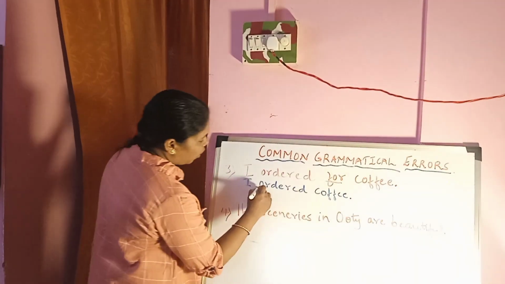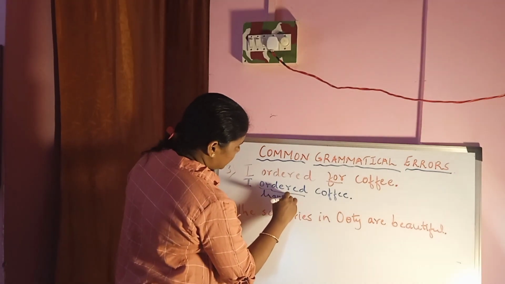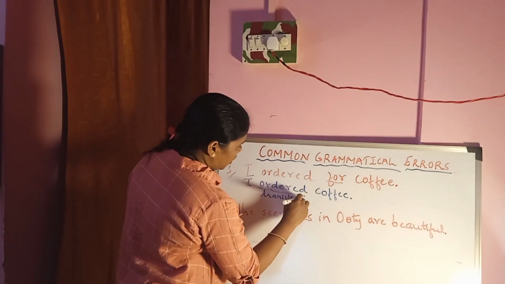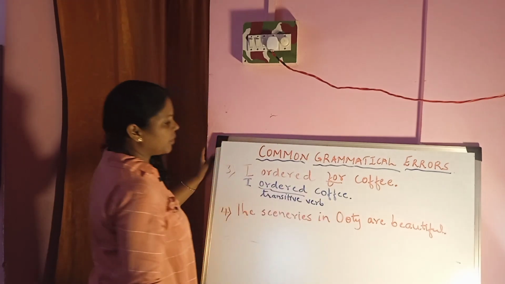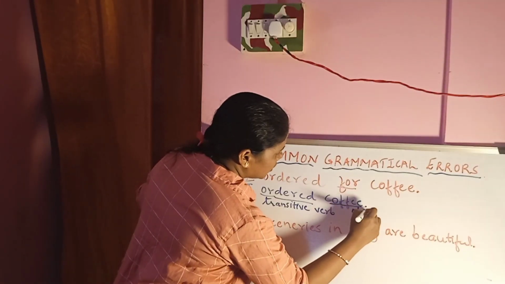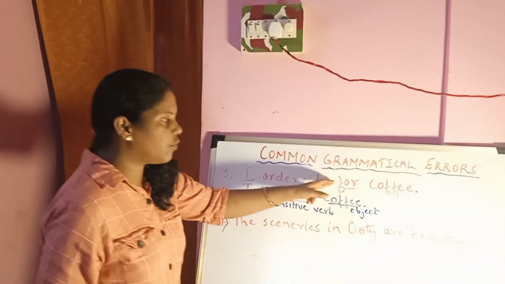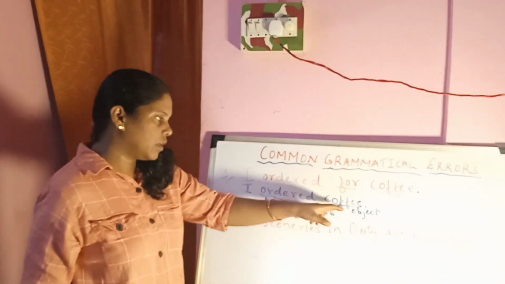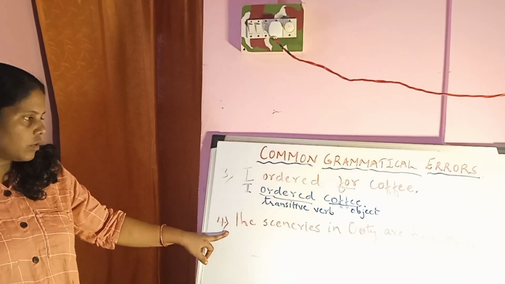Order is a transitive verb, and a transitive verb should be followed by the object, coffee. It should not have for in it. I ordered coffee. So let us take the fourth sentence.